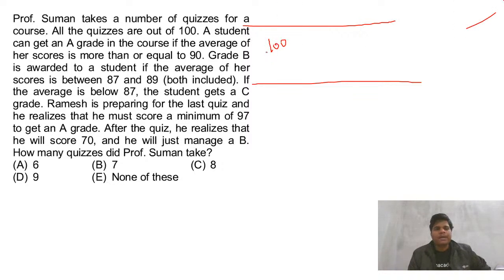A student can get an A grade if the average of her scores is more than or equal to 90. Grade B is awarded if the average score is between 87 and 90. So definitely these questions are lengthier, but what we can do.